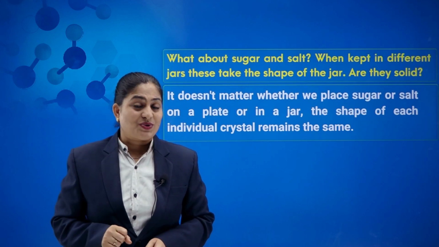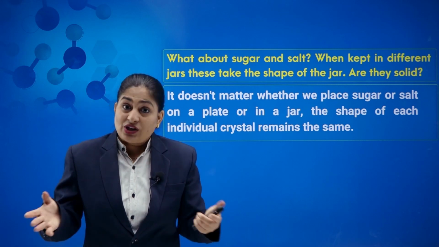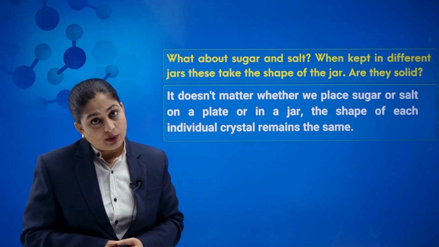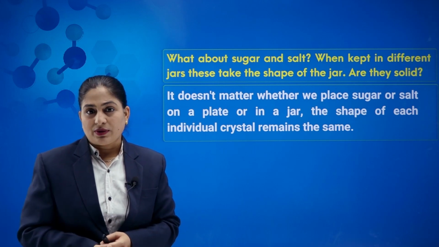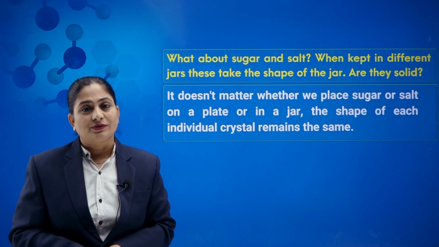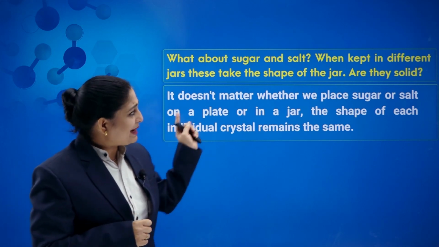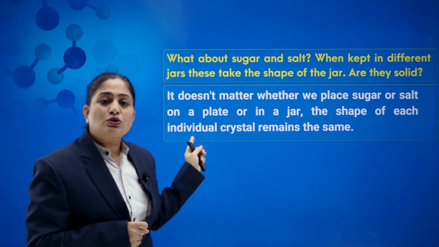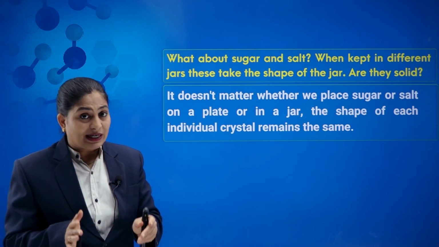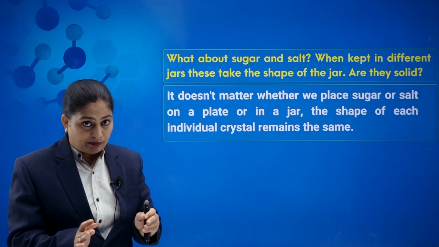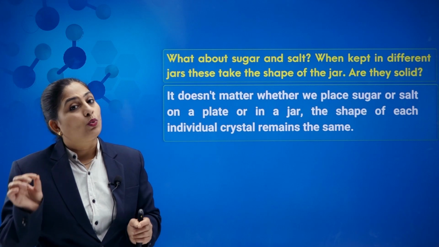My next question is, what about sugar and salt? When we place them in different jars, they take the shape of that jar as that of a liquid. But we just said that solids have definite shape. Then what about sugar and salt? In this case, it doesn't matter whether we place sugar or salt on a plate or in a jar, though it takes the shape of that jar or plate, ultimately the shape of the individual crystal would be the same.